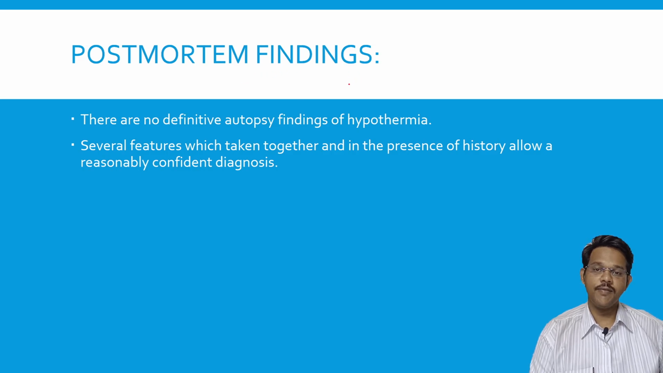Coming to postmortem findings, there is no particularly unique change, but certain things like environmental changes, such as the person being found in a cold environment with decreased body temperature, and the history, all will confirm the diagnosis that the person died because of hypothermia.